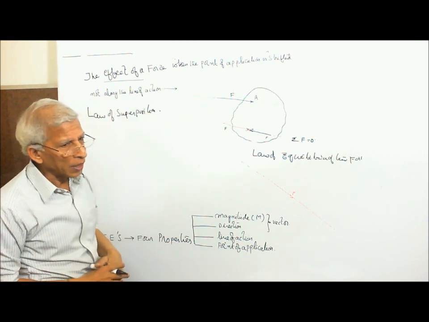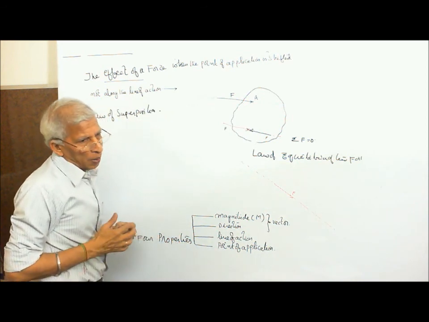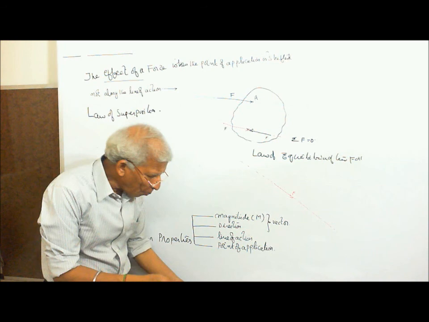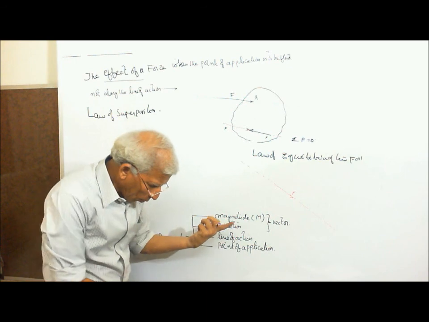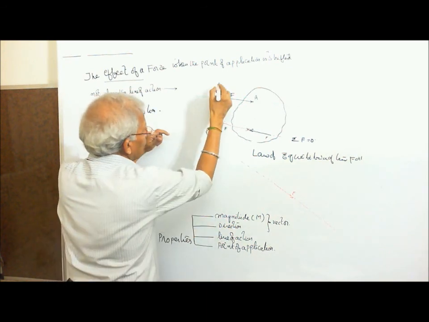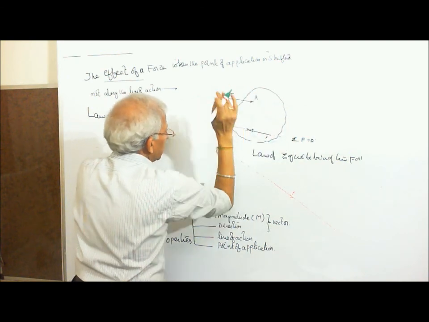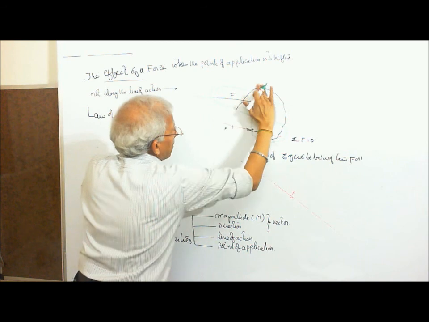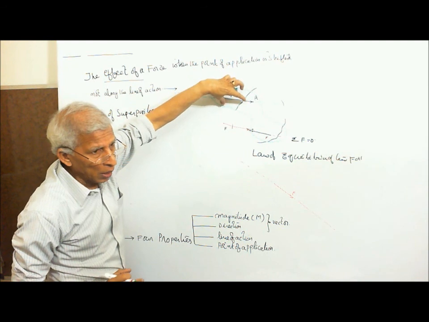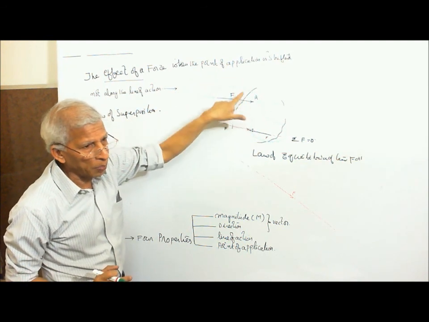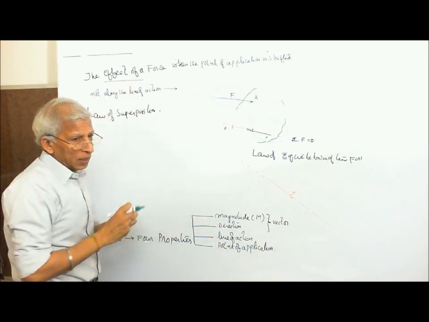Now let us put it in a different way. If you see it here, there are two forces which are parallel, equal in magnitude, opposite in direction. As we discussed just a few minutes back, that constitutes a couple. Now there is a couple here. If you take these two forces into consideration, according to the definition of a couple, there are two forces equal in magnitude, opposite in direction, parallel, which constitute a couple. Due to this, a rotation comes into picture.